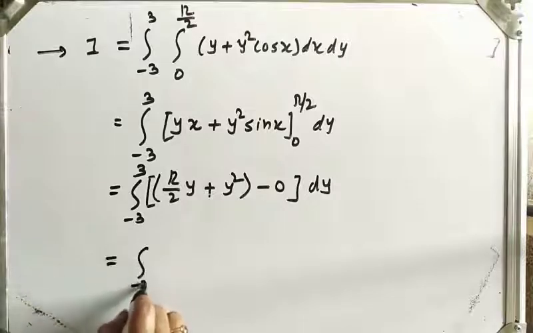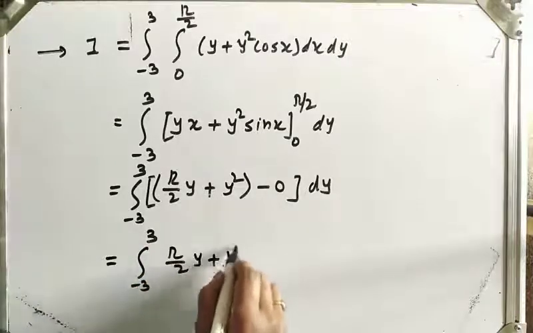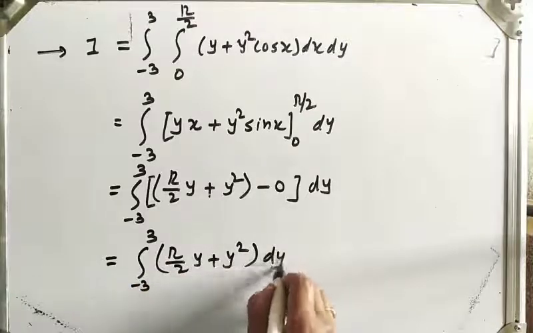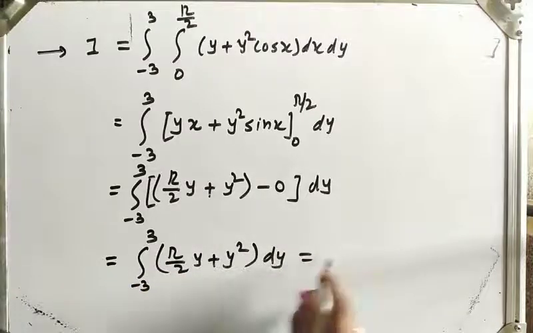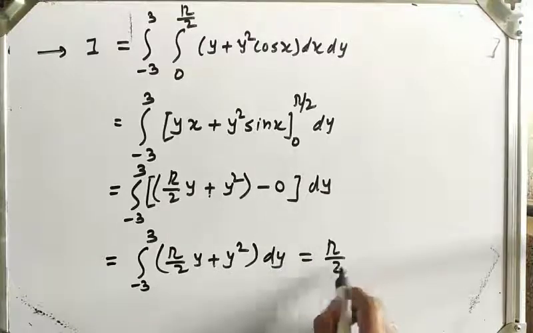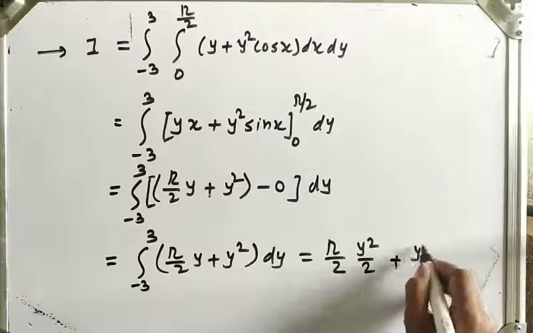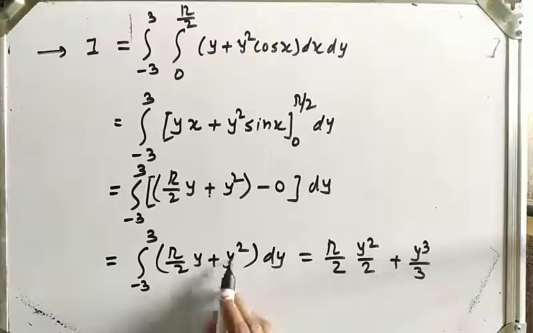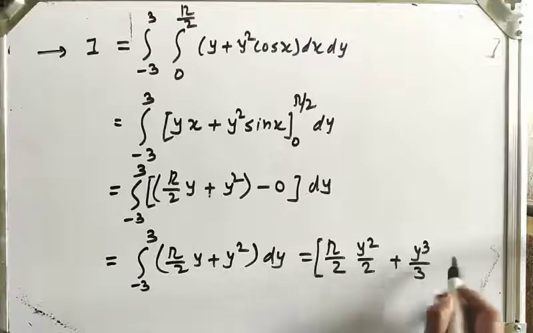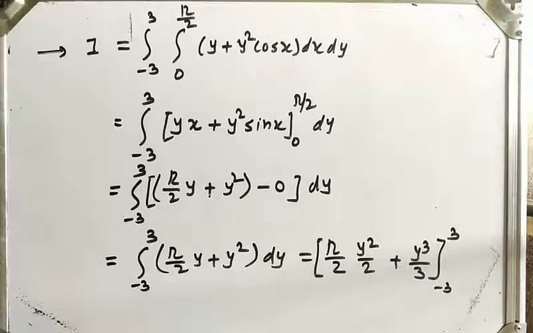So we get the integral from −3 to 3 of (π/2)(y + y²) dy, which is equal to, now integrated with respect to y, π/2 is constant, the integration of y dy is y²/2 plus y³/3, and limits are from −3 to 3.